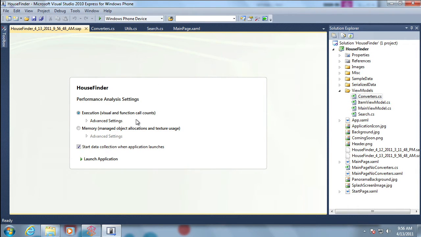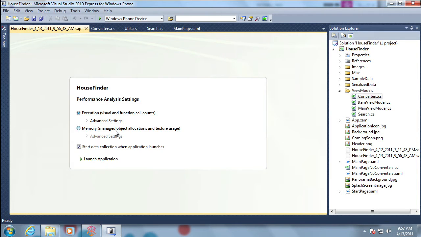And this dialog basically allows me to pick, do I want to measure execution time, in which case I'll measure GPU and all the visuals that are being drawn, as well as my code execution. We're also adding support for memory allocation, so I can track on a per-object basis how many bytes of memory are being generated, who's holding on to what, and optimize my memory as well.